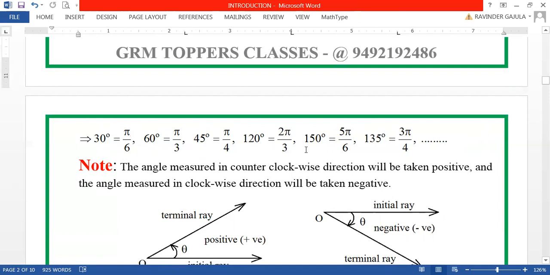Therefore, like this 150 degrees. 150 is 5 30s, where 30 is pi by 6. Otherwise, you can take pi by 6 here. Pi by 6, 30 degrees into 5, 150 degrees. 135 degrees is 3 pi by 4. So like this, you can convert any angle from degrees to radians or from radians to degrees, my dear friends.